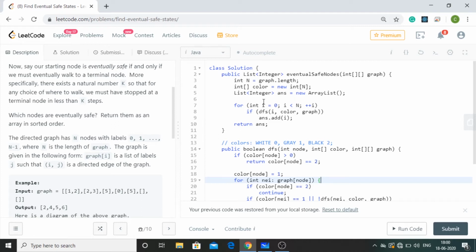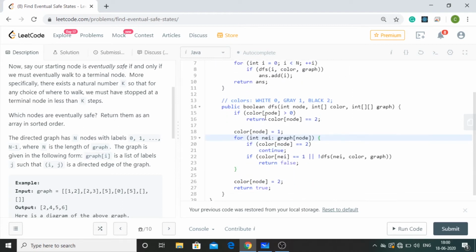Then I'm using a for loop. As I told, I'm going to pass each node one by one to the helper function, and if the helper function returns true, meaning that it does not end up in a cycle and leads to some termination, then we are going to add that particular node to the answer list. And at last we are going to return answer.